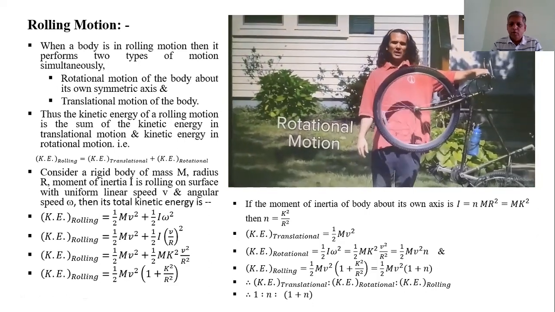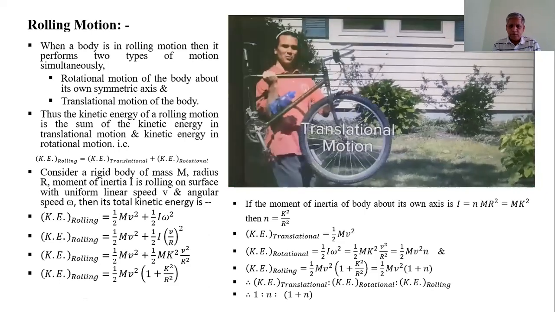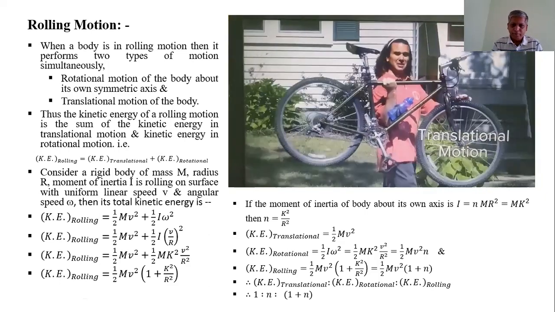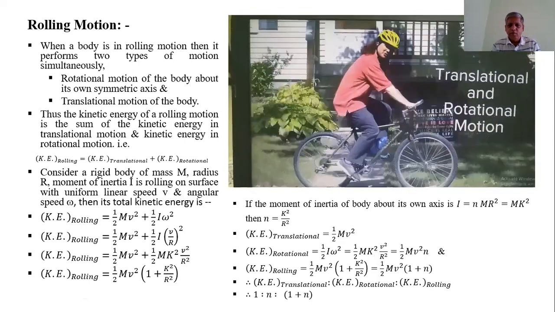This is rotational motion. This is translational motion. This is the rolling motion. Translational and rotational motions combine. That is the rolling motion. The wheels roll over the road surface.